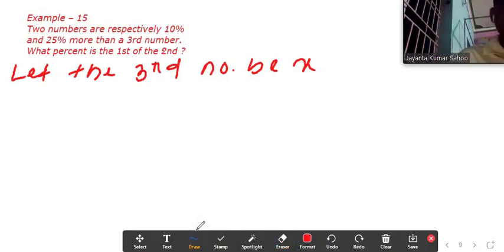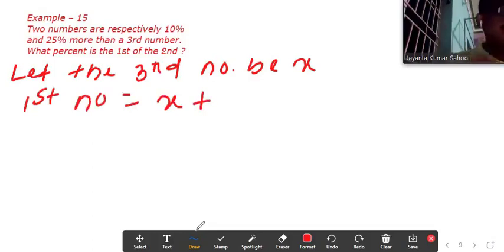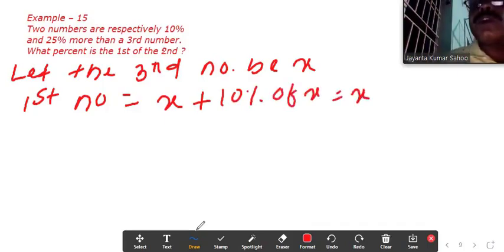Then the first number equals the third number, x, increased by 10% of x, so x plus 10x by 100.